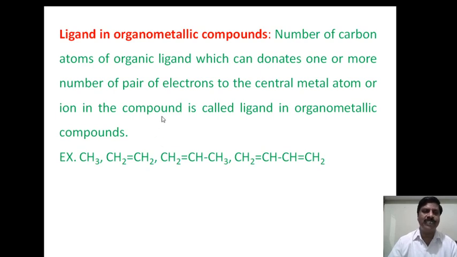Simply, we say that the number of carbon atoms of the organic ligand which are directly linked with the central metal atom are called ligands in organometallic compounds. Some examples of ligands are methyl, ethylene, propene, and 1,3-butadiene. I have taken these as examples of ligands in organometallic compounds.